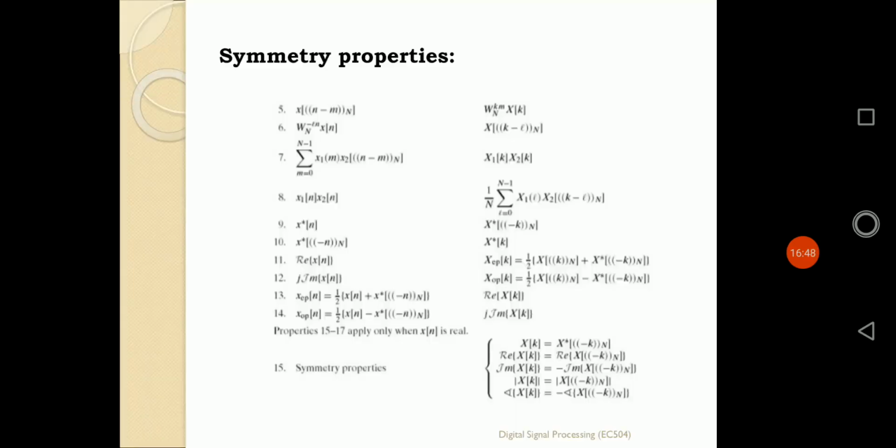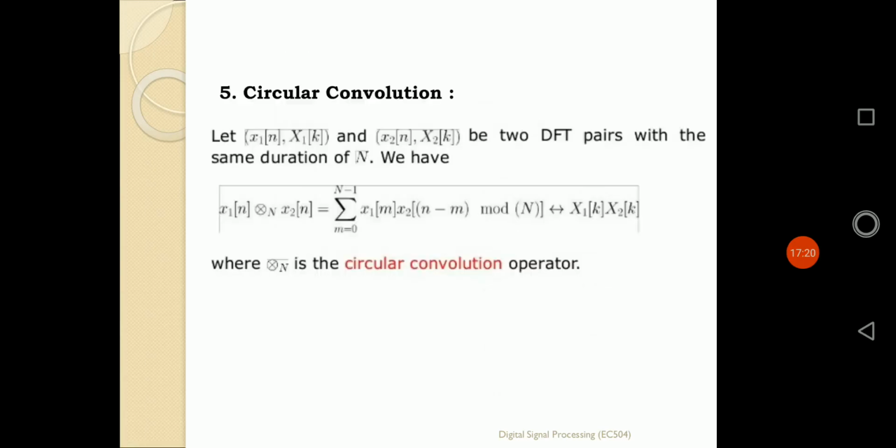According to that nature of circular convolution, there are several other properties that are also depicted, the properties 5, 6, 7, 8, 9, 10, with different types of examples. Using some of those examples, we can easily find out the different properties. And if I know all the properties of DFT, we can easily solve different types of examples for the conversion of DFTs. Any type of sequence can be converted to DFT by using these properties.